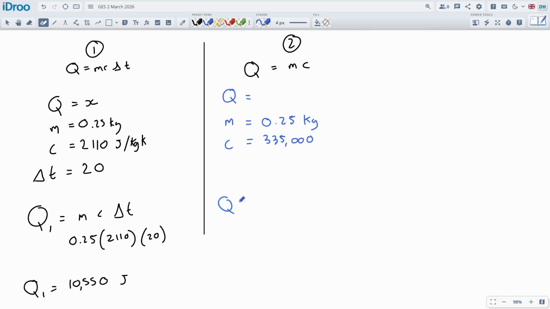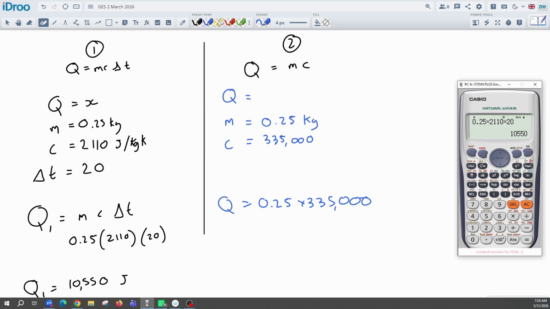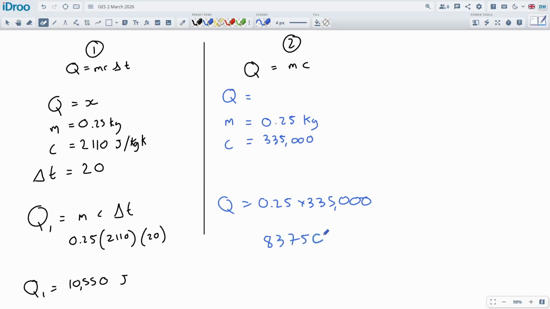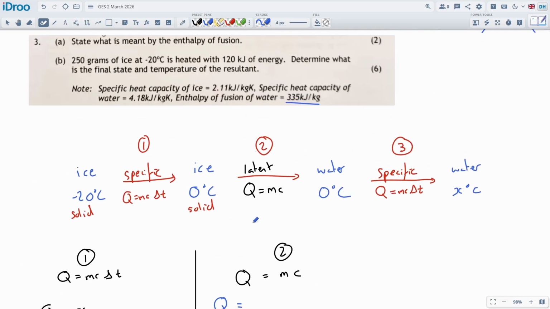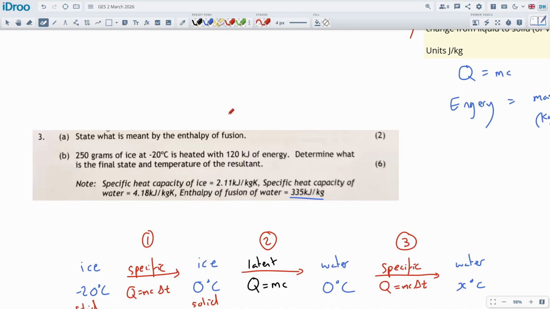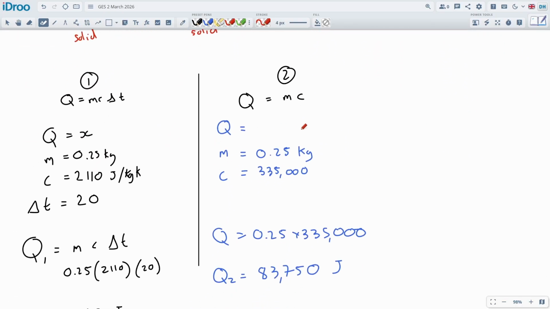So Q is equal to the mass times the latent heat capacity, or enthalpy of fusion. Okay, so 0.25 times 335,000 gets me 83,750. I'm just checking we haven't already gone over the spending limit. For Q2, the melting part, 83,750 plus 10,550, and we've got 120,000, haven't we? So that's just fine.